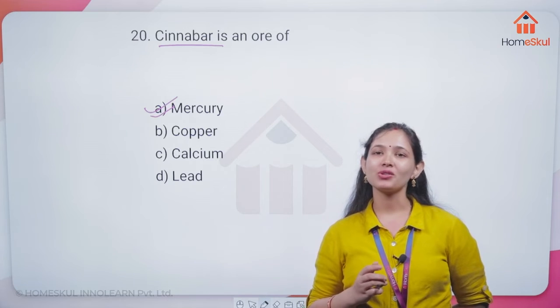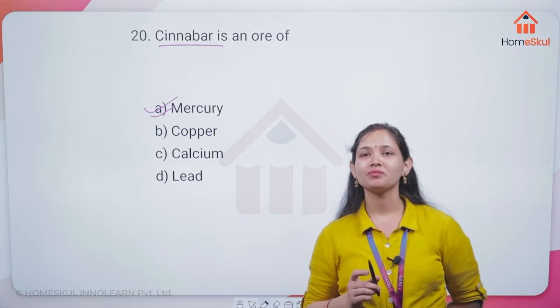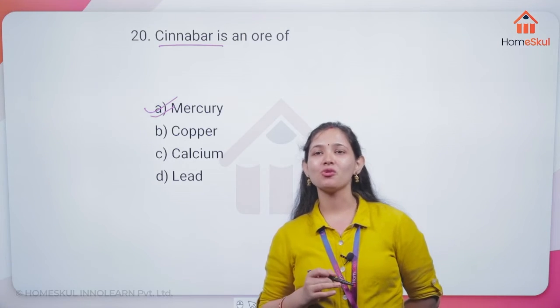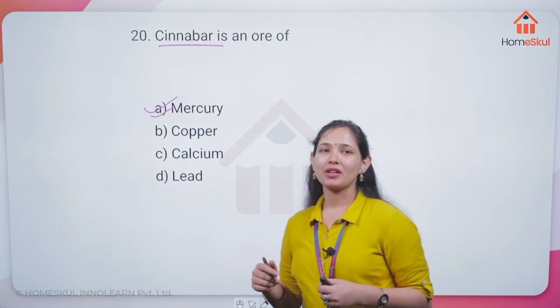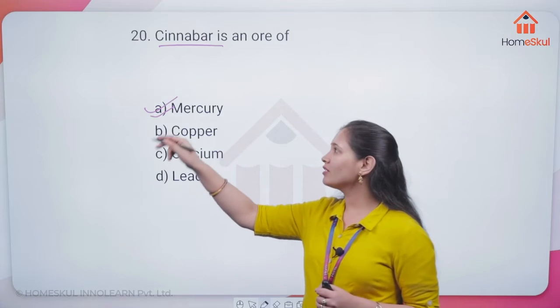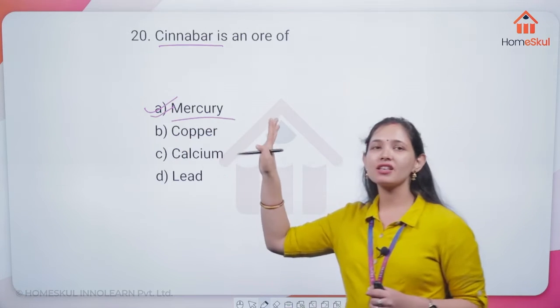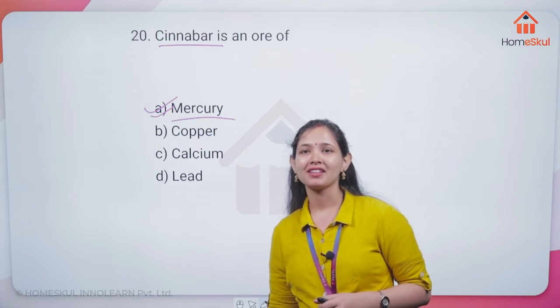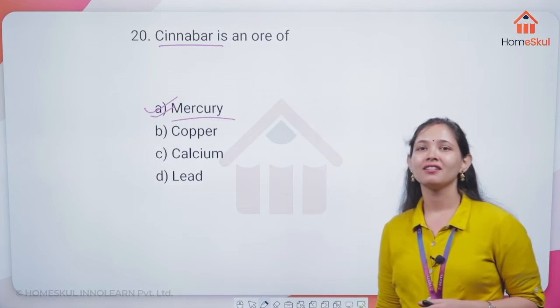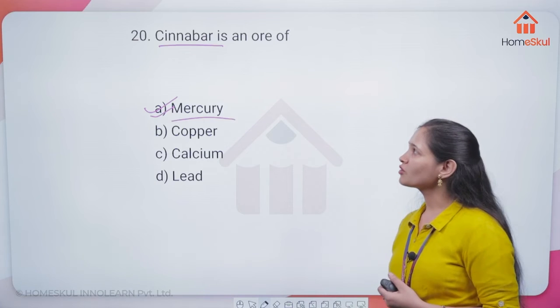So such questions are very, very important. You can ignore this, no problem. But you got this now: you have to just remember that mercury is the metal for cinnabar. Okay, Diya.